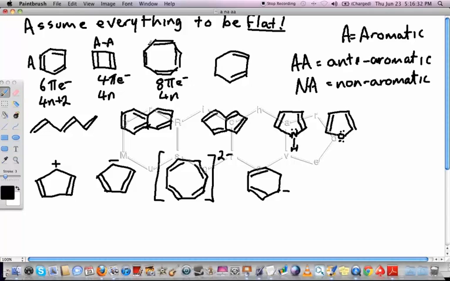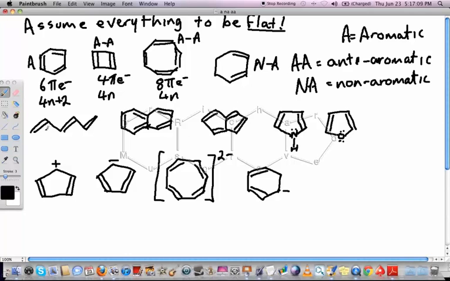It's flat, and it's got alternating double bonds as well. Double, single, double, single, double, single, double, all the way around, so that's going to be anti-aromatic as well. Alright, this one, it's cyclic, but it doesn't have conjugated double bonds, because it goes double, single, double, but then it goes single, single, single. In order to be conjugated, it has to be conjugated all the way around the ring. And in order to make it conjugated, we have to put another double bond in here. So this one is going to be considered to be non-aromatic.